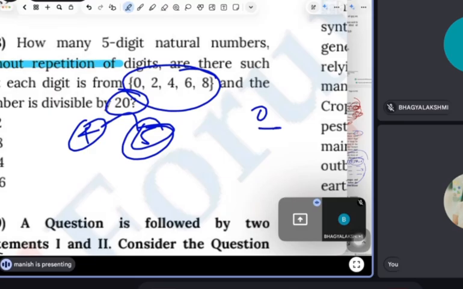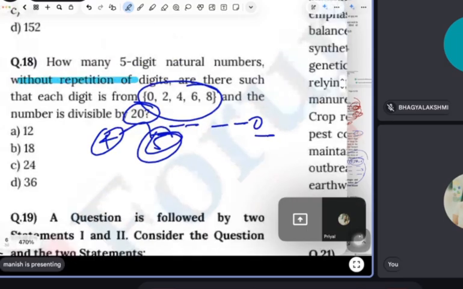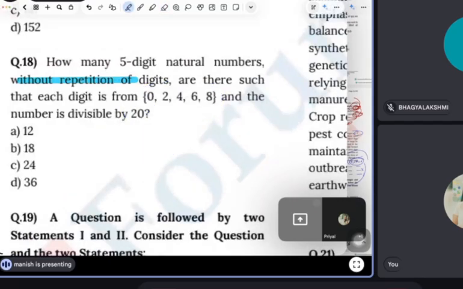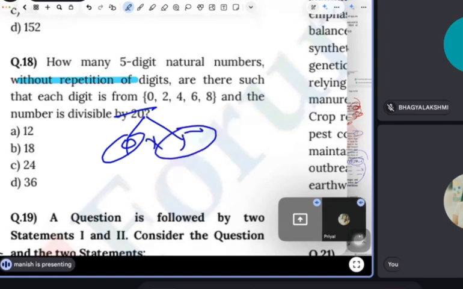Once again, Manish? Please listen carefully, this is the last time, I will not repeat again. I am saying that the number is divisible by 20. So there is only one condition: the number must be divisible by 4 and 5. This is the basic number system knowledge. If a number is getting divided by 20, that number has to be divided by 4 and 5. This is the rule, guys. You can write it somewhere if you don't know.